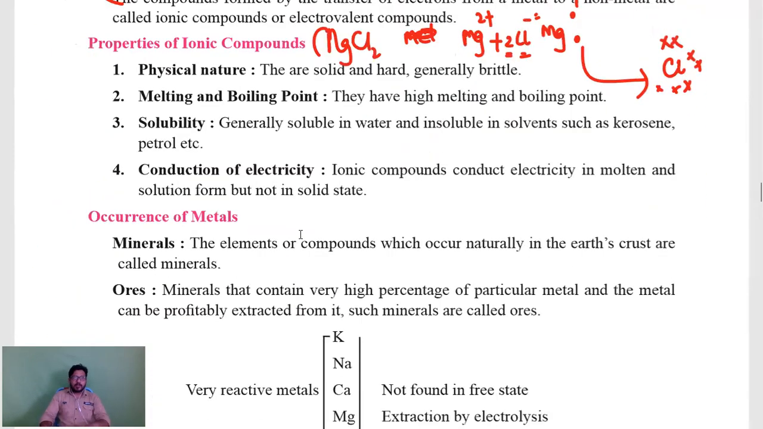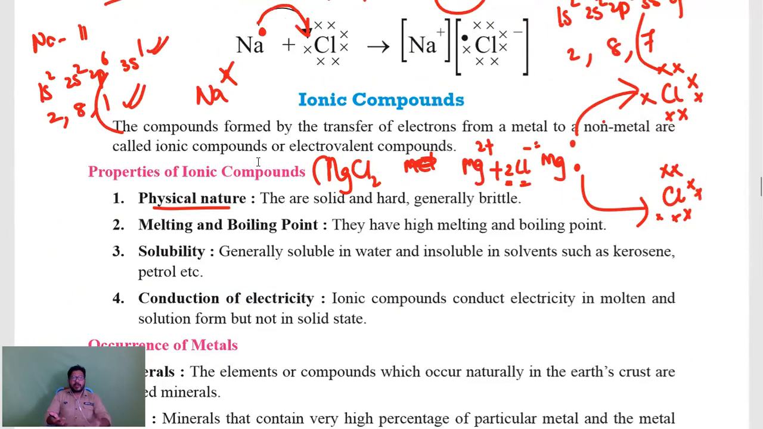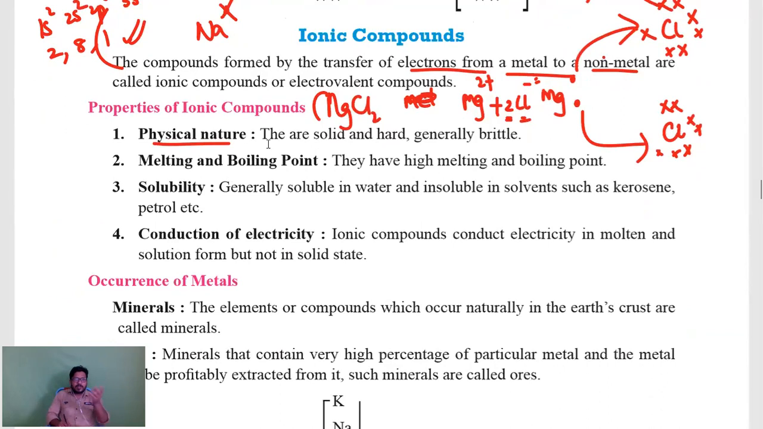And there are properties of ionic compounds. What are they? Physical nature. What is an ionic compound? A compound which is formed by transfer of electrons from metal to non-metal is known as an ionic compound. Simply to say, all salts are ionic compounds. Salts are formed by transfer of electrons only. And physical nature, how will salt be? Solid, hard, generally brittle. All salt crystals will be solid.